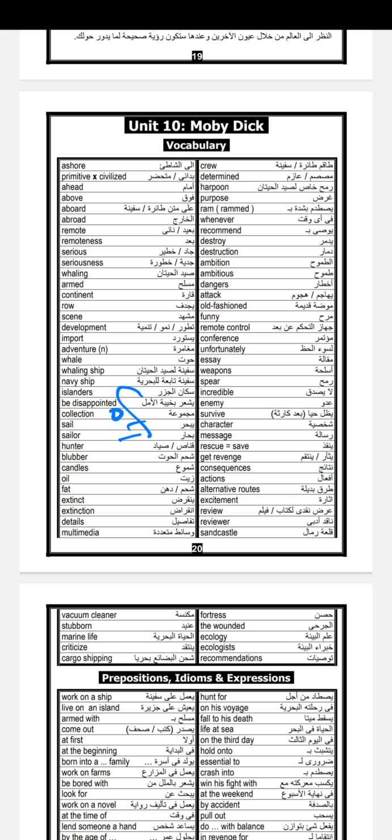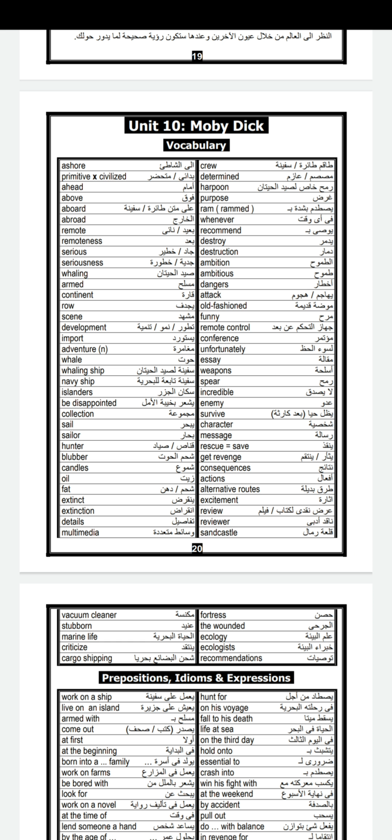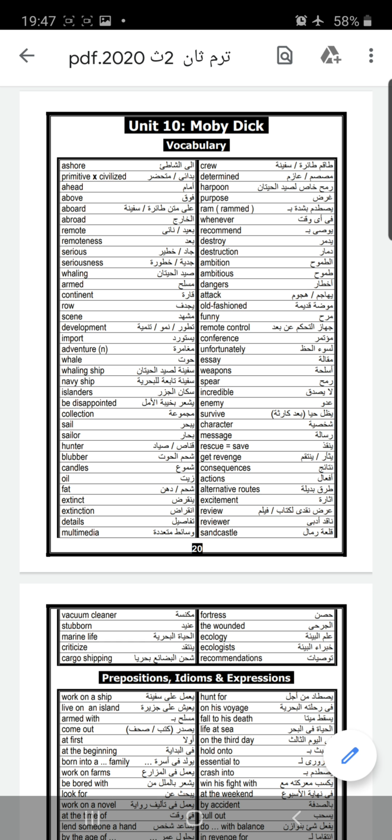Collection. We can use collection with the preposition of. Collection of short stories. Don't forget that we use collection of, and of comes with plural. So you will say collection of bags, collection of short stories, and so on. Of with plural nouns. Sail, sailor, hunter, blubber.